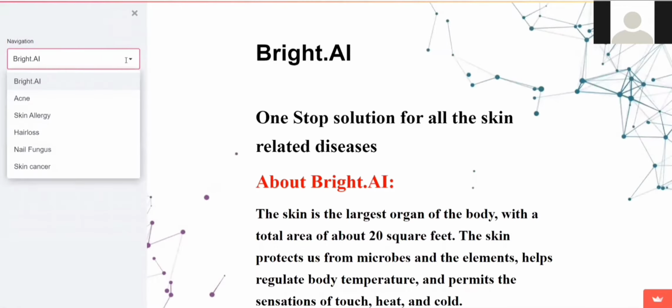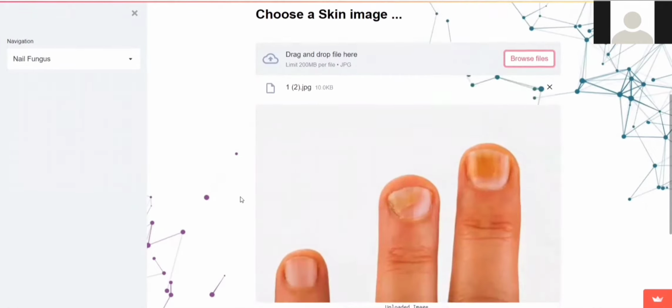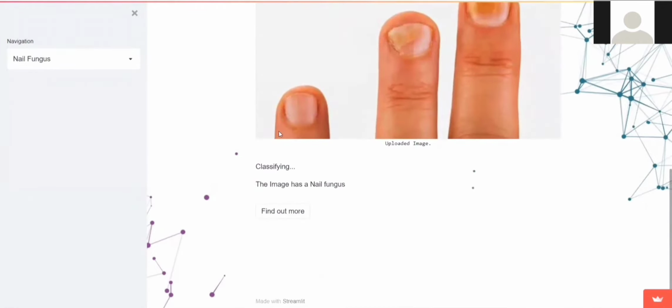Here, you select the skin disease that you think you have. I'm selecting nail fungus. Now you browse files. Okay, now this is uploaded. Now if you see it from the human naked eyes, you cannot predict that you have nail fungus, but our highly trained model predicts it.